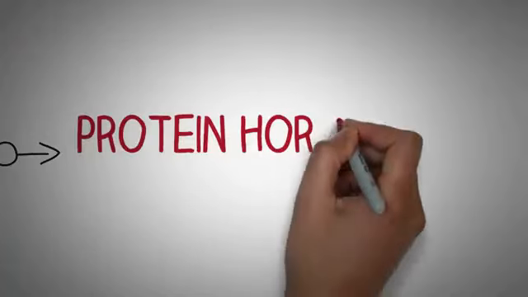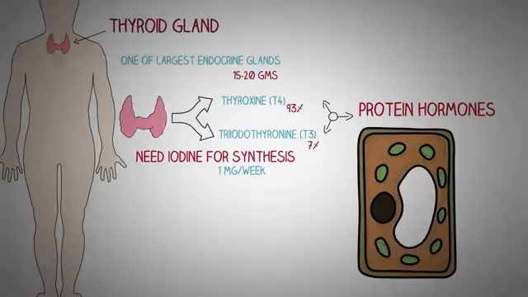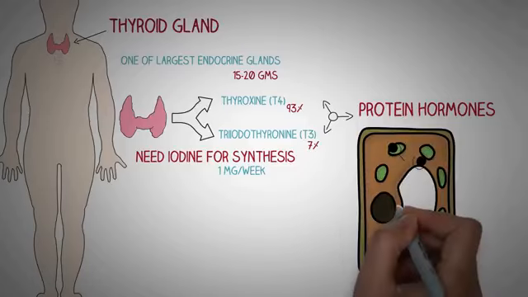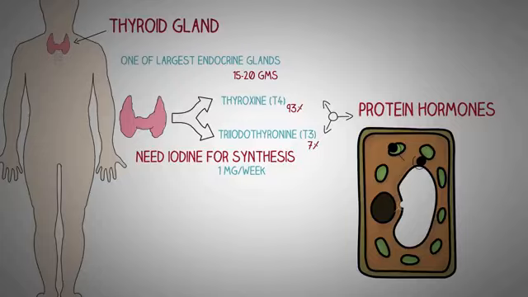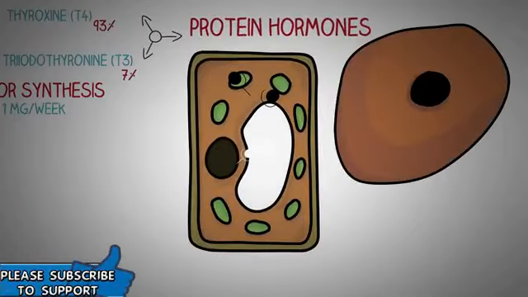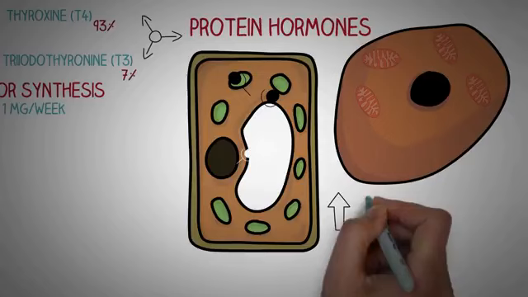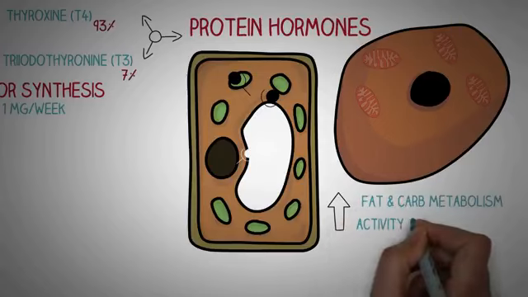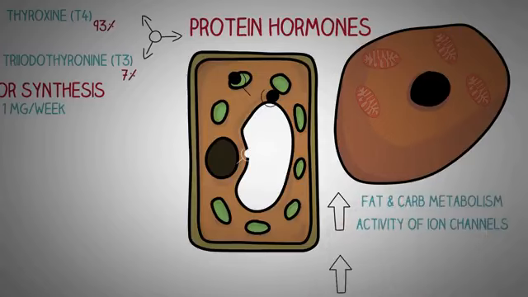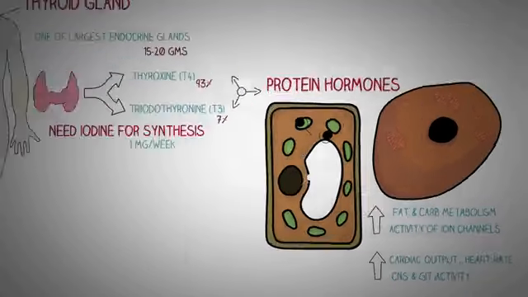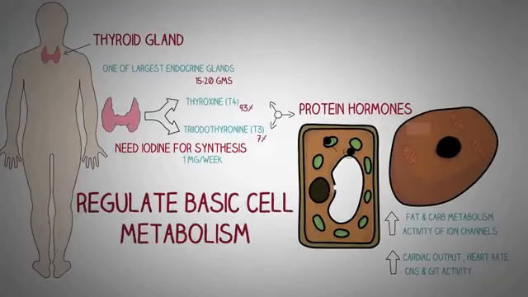These hormones are protein hormones that bind to their receptors, which are mostly located in the nucleus or the cytoplasm of the cell. After that, the thyroid hormones have hundreds of effects on cells, like increase in the number of mitochondria of the cell, increase in the carbohydrate and fat metabolism, and increased activity of the various ion channels of the cell membrane. It has many systemic effects like increased cardiac output, increased heart rate, and increased CNS activity. In short, we can say that the thyroid hormones are important in a way that they regulate the basic cell metabolism and activity, which ultimately affects the body as a whole.